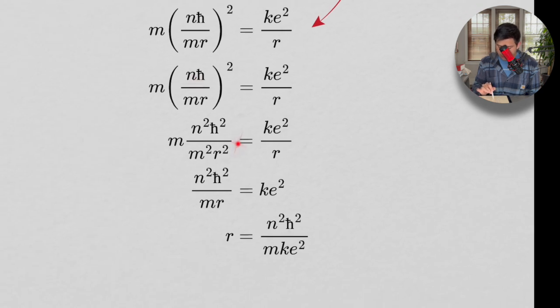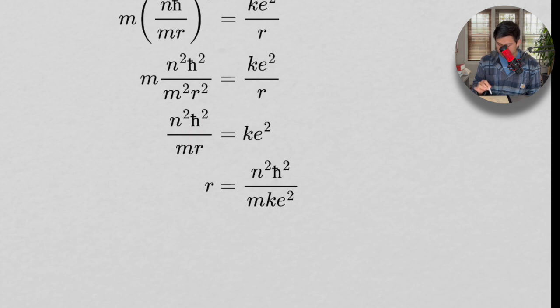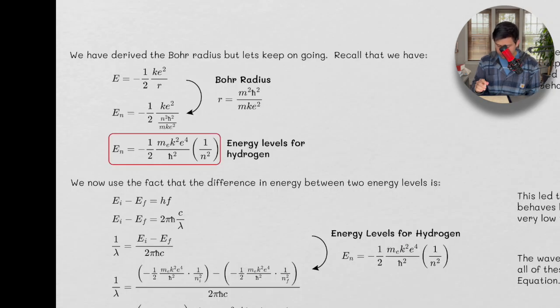From here to here, we're just squaring everything. Then from here to here, we're canceling m's. Cancel m's, that's catchy, I kind of like that. So we cancel the m's, and from here to here we're just isolating r. Multiply both sides by r, divide both sides by k e squared, and we get this guy. This is the Bohr radius right here. So we've derived the Bohr radius.